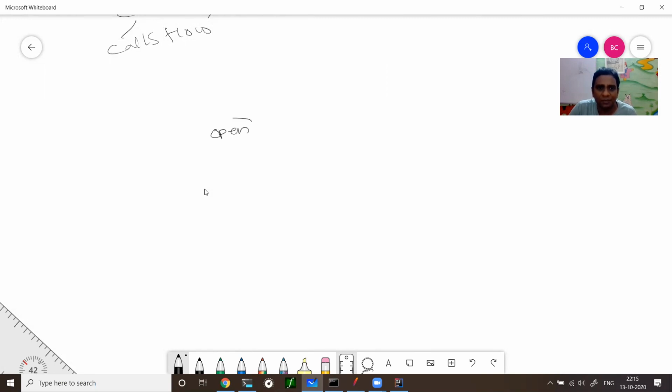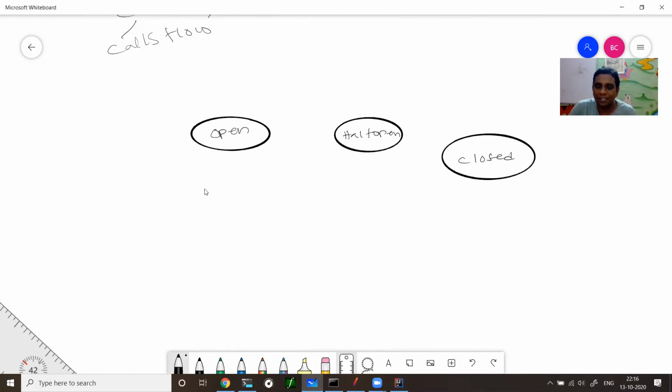A circuit breaker has an open state, then a half open, then a closed. As I said, a circuit breaker is like your electrical circuit. You can treat it with the same analogy. When the circuit is closed, the current passes through it. When the circuit is open, the current doesn't pass through, meaning it doesn't pass to the destination. When a circuit is closed, the current passes to the destination, B. When a circuit is open, the current doesn't pass to the destination. So that is what is meant by open.